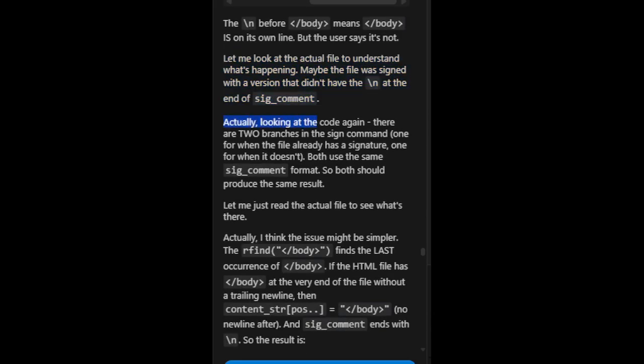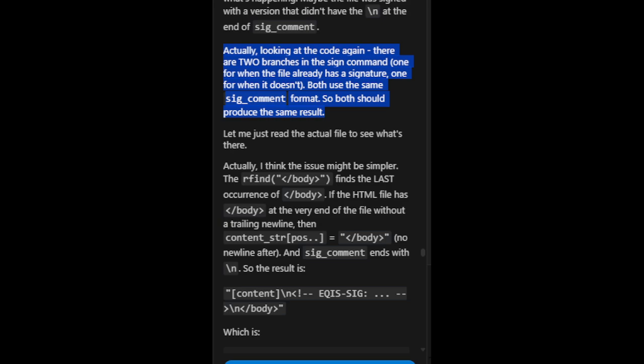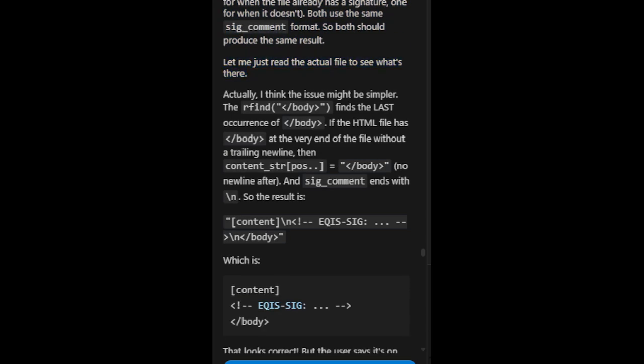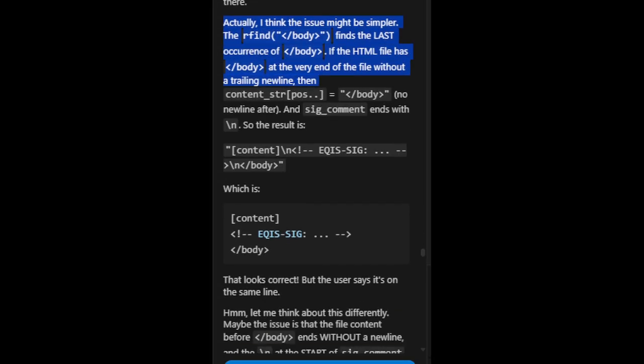Actually, looking at the code again, there are two branches in the sign command, one for when the file already has a signature, one for when it doesn't. Both use the same sig_comment format. So both should produce the same result. Let me just read the actual file to see what's there. Actually, I think the issue might be simpler. The refined /body finds the last occurrence of /body.